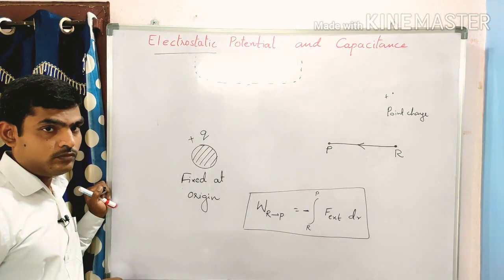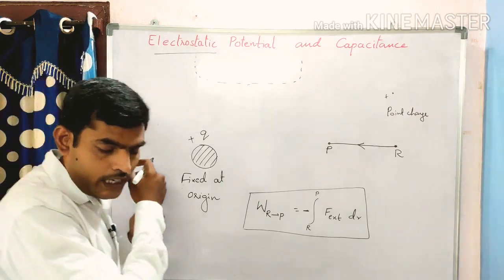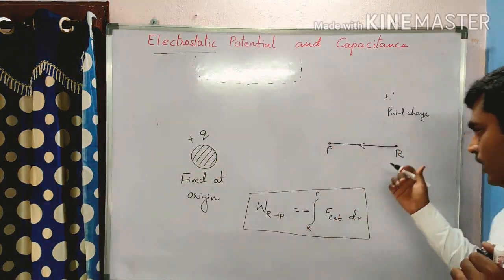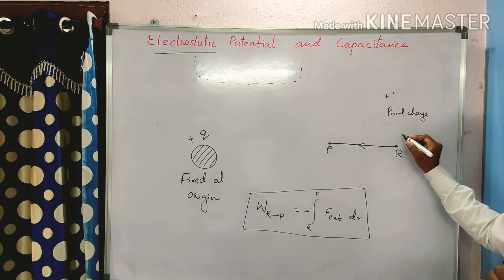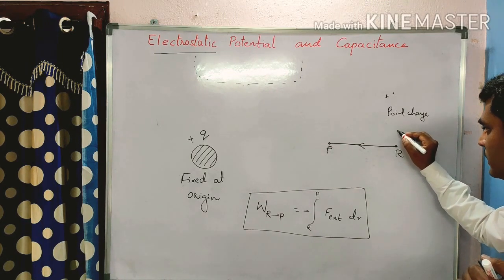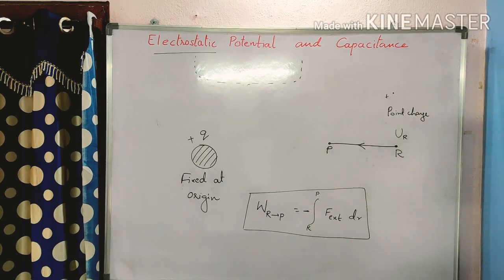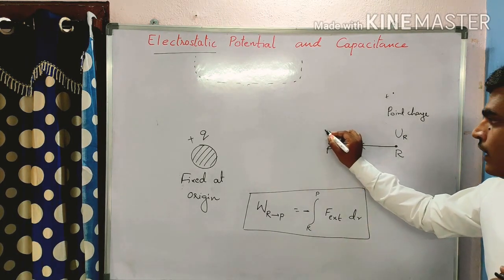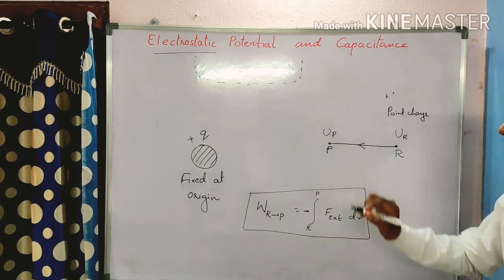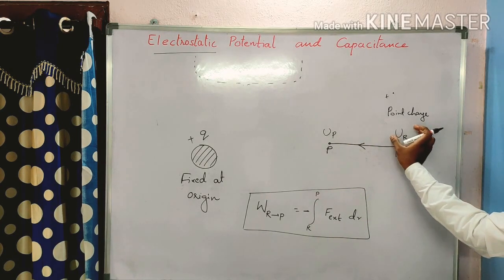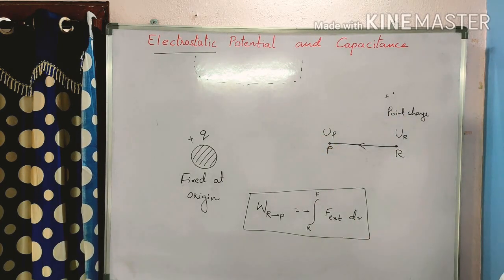Okay, right. Now imagine here is the electric potential, as a potential energy is there here, some UR potential energy is there. UP is the potential energy here, UR is the potential energy here.